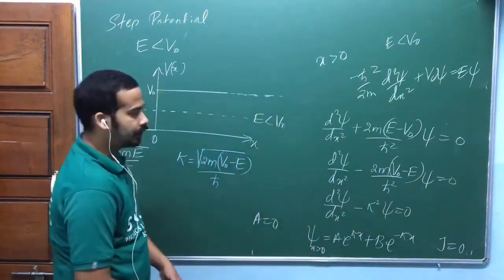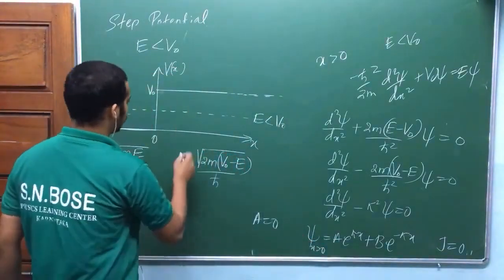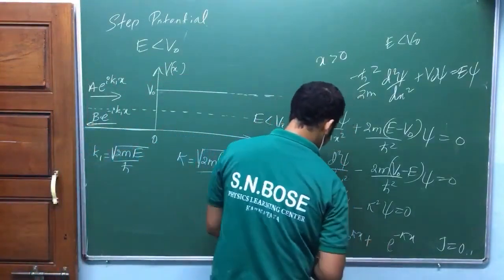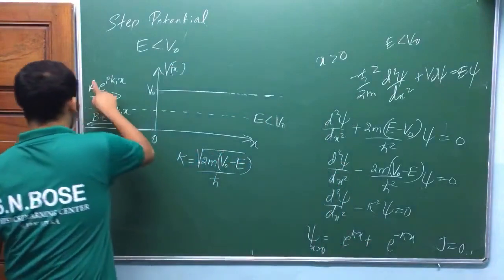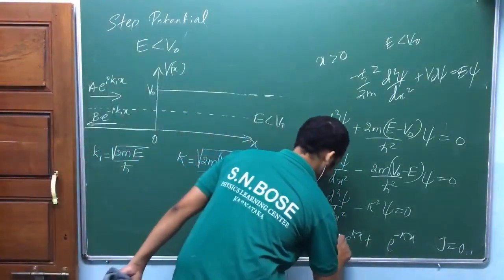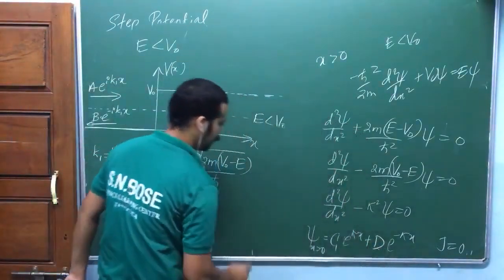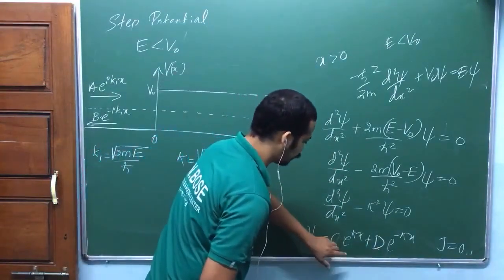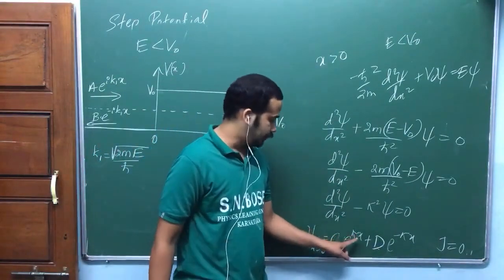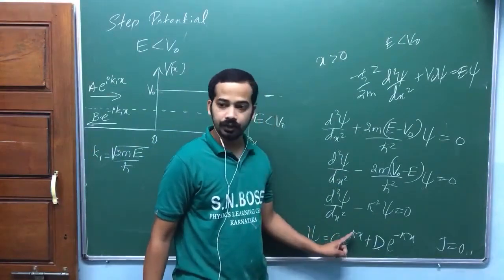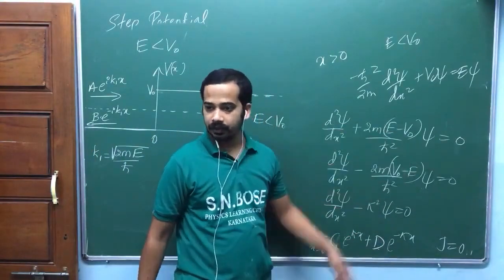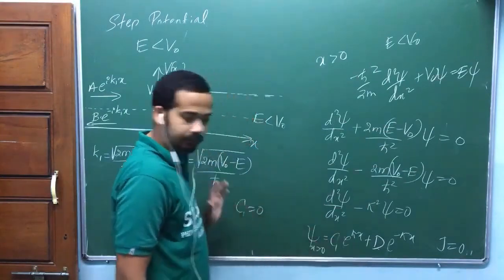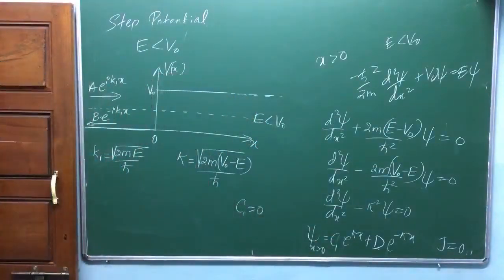And in this region, I put some other coefficients, because A, B is taken here, so C, D. I'm going to choose C equal to 0 so as to avoid this part. Why? This part will make the total wave function infinity when x tends to plus infinity. To avoid this, I choose C equal to 0.